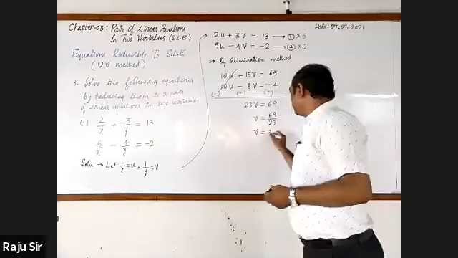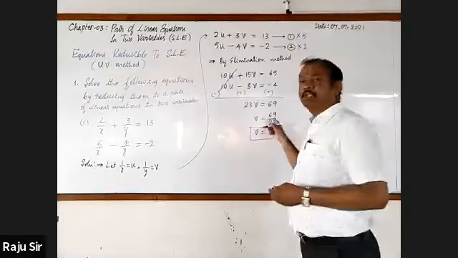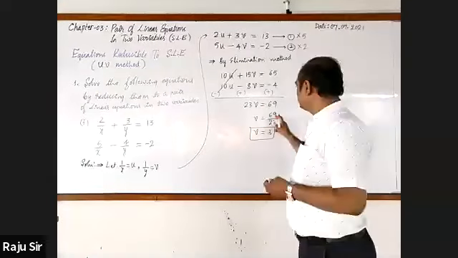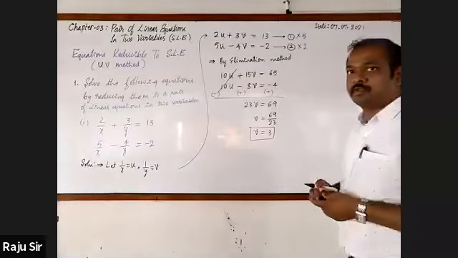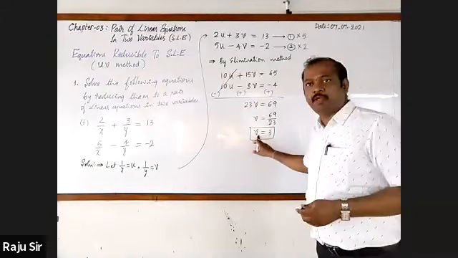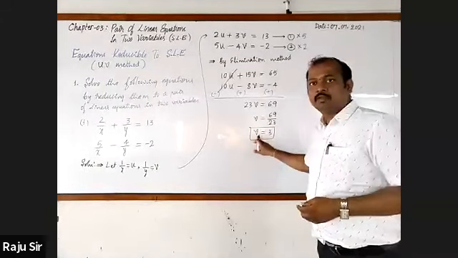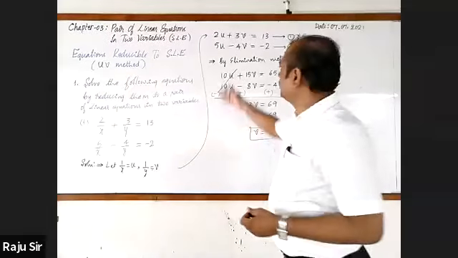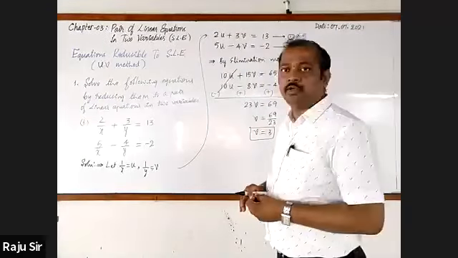v is equal to 3, because 23 threes are 69. After getting the value of v, substitute this into any one of the two equations to find u.